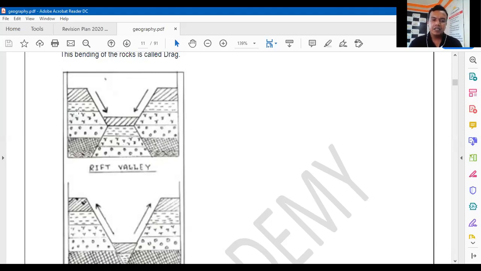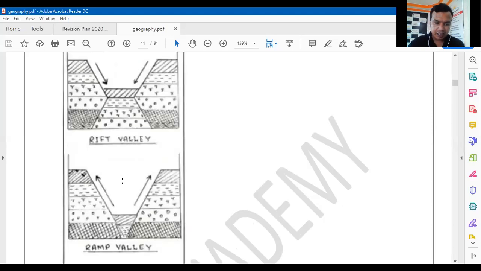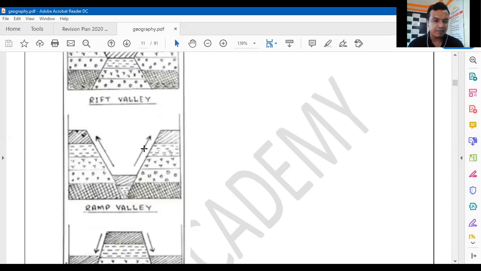Here, what is happening? Here two places. Like here, there is one block, here there is one block, and here there is one block. So in this, the middle block is going downwards. So when the middle block is going downwards, there is creation of the rift valley here. Here also you can see a valley is created, but it is not called a rift valley, it is called a ramp valley.